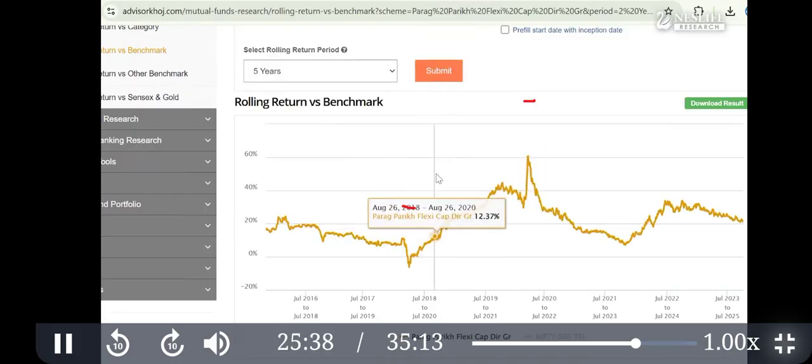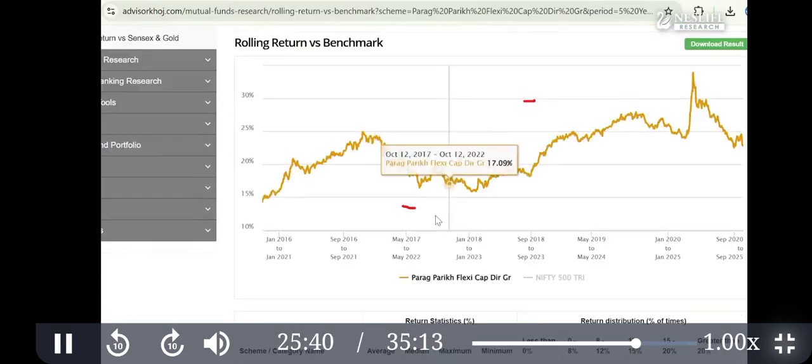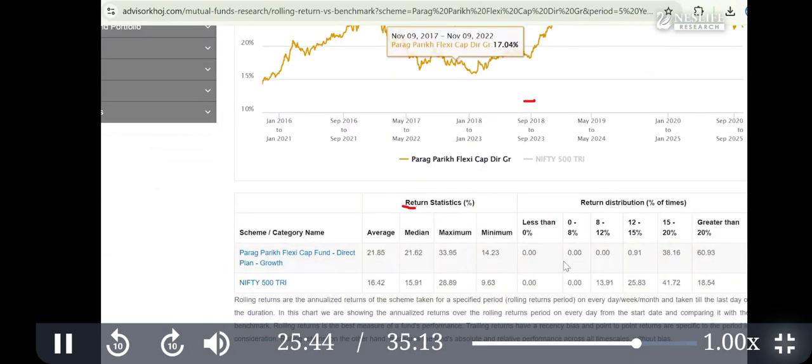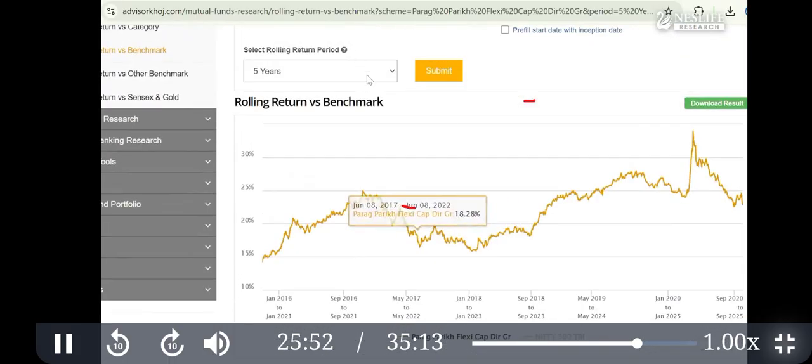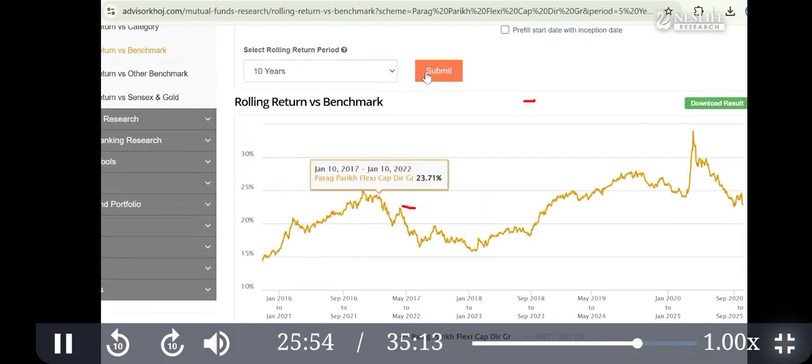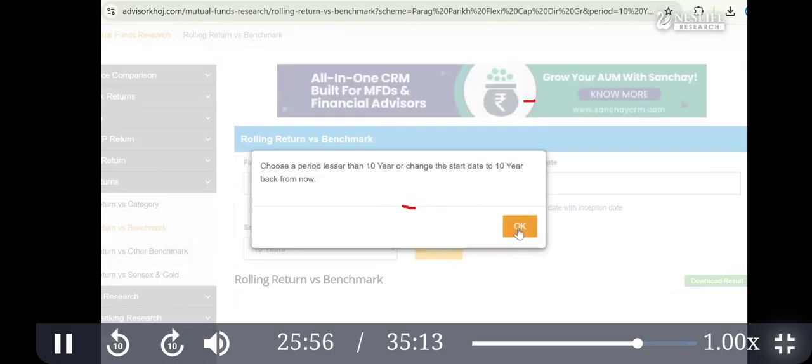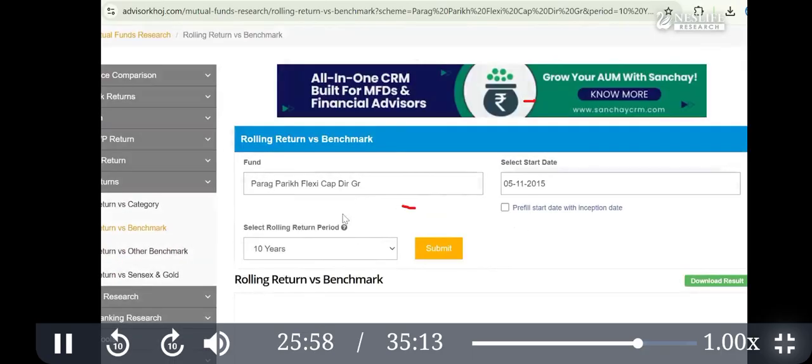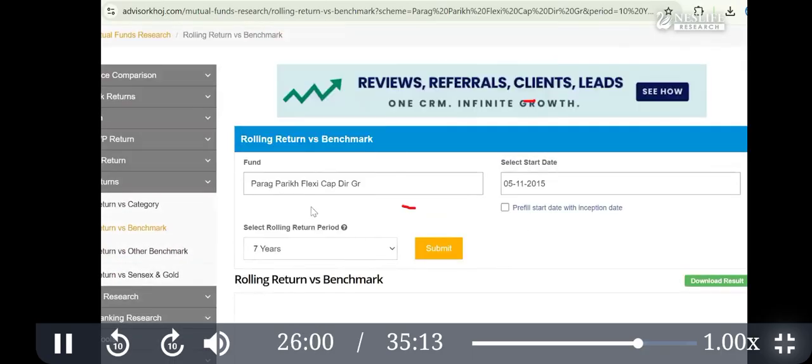If I select 5 years, see, the minimum and maximum range is reduced. Now minimum is 24, maximum is 33. That means no one has got negative return. If you select 10 years, 10-year data is not available here because it's a direct plan. Let's select 7 years.